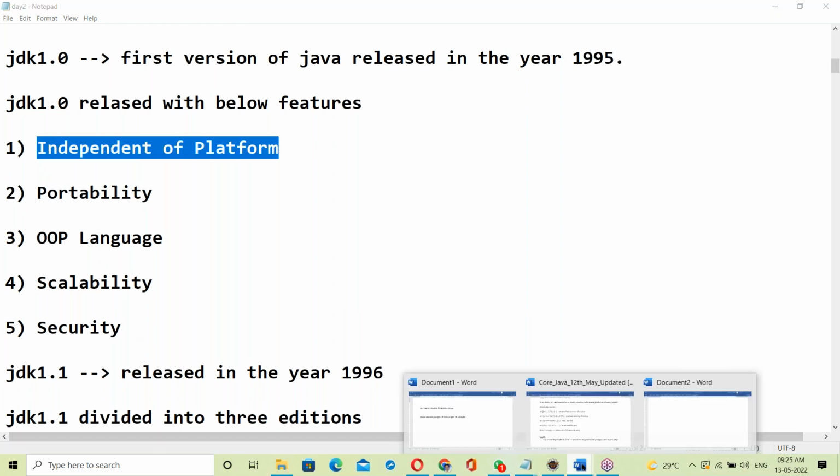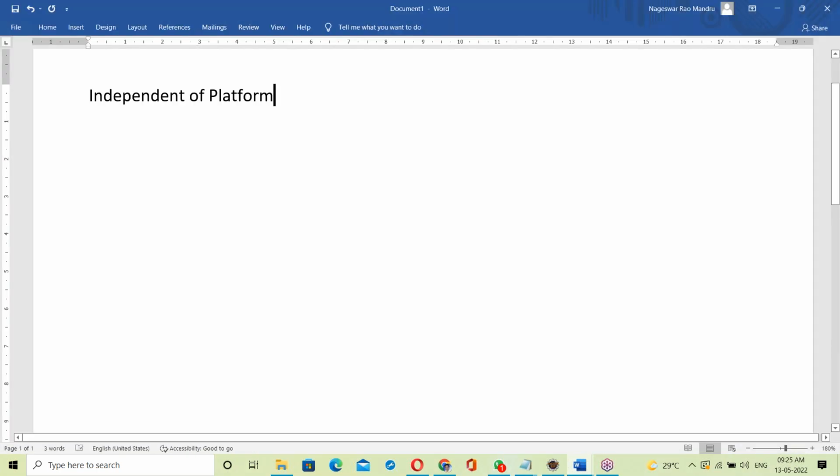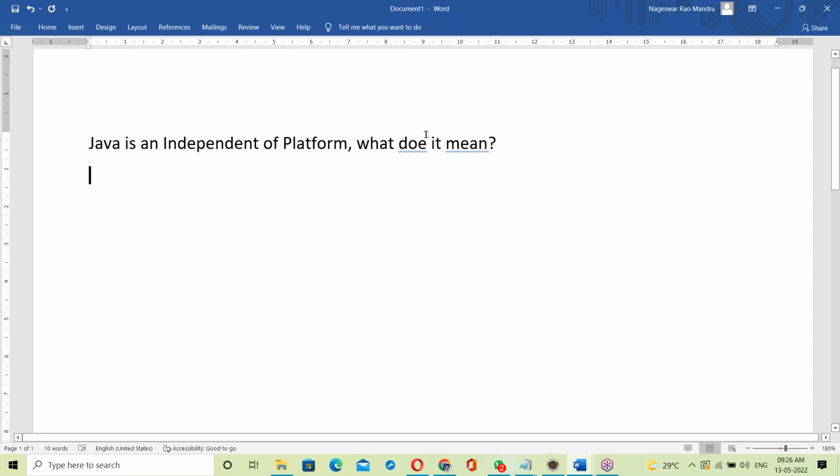Java is an independent platform. Yes, what does it mean here? Java is an independent platform, so what does it mean?